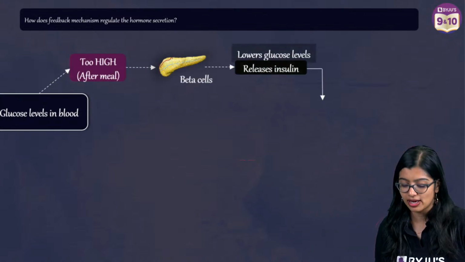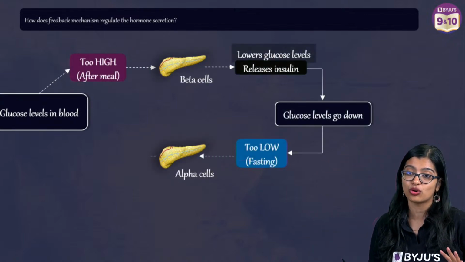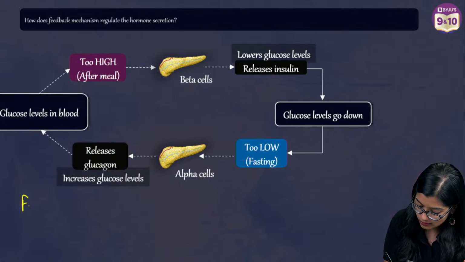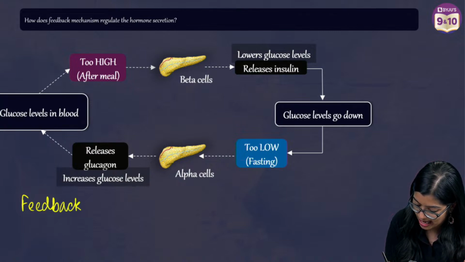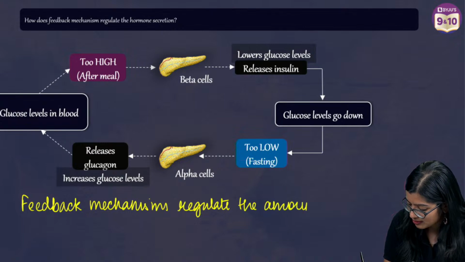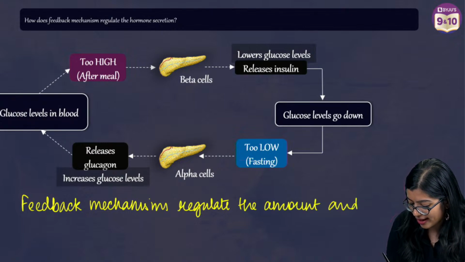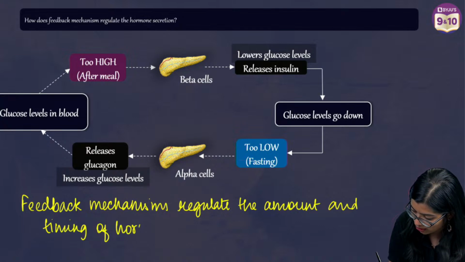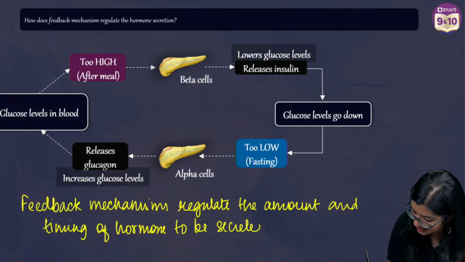So how do you define a feedback mechanism? All of you write this down, okay? So feedback mechanisms regulate the amount, and a point that I did not mention earlier, timing of hormone to be secreted, right?